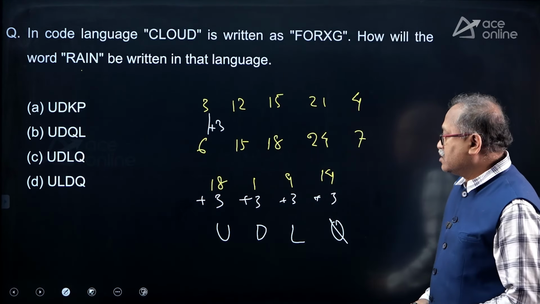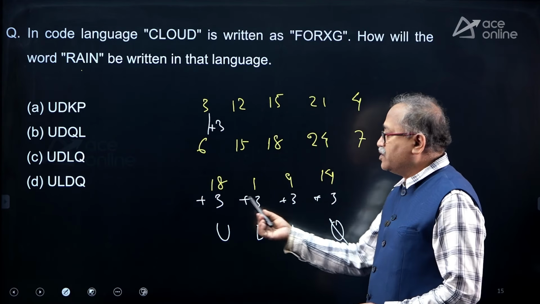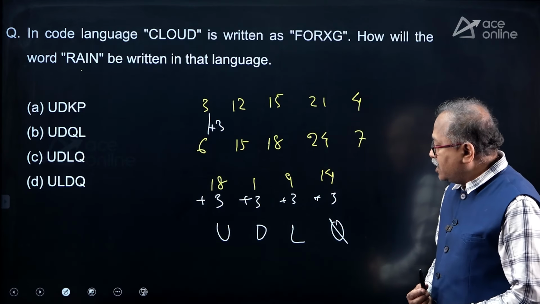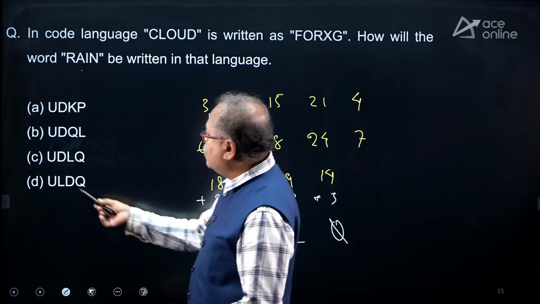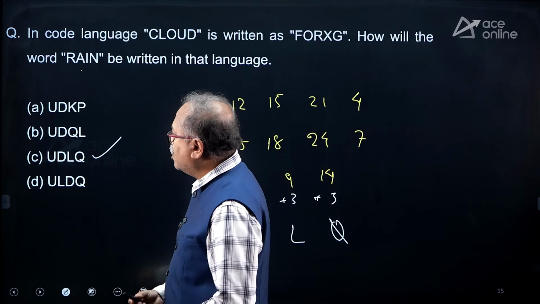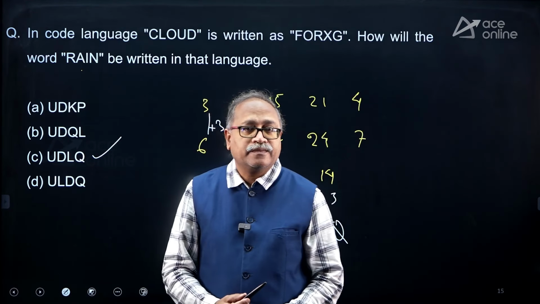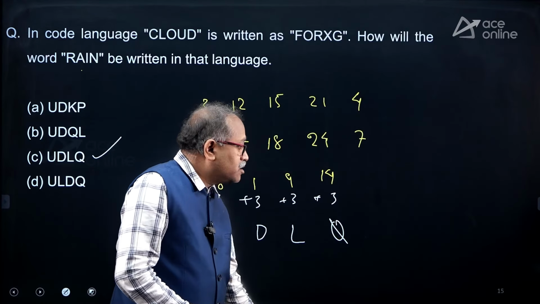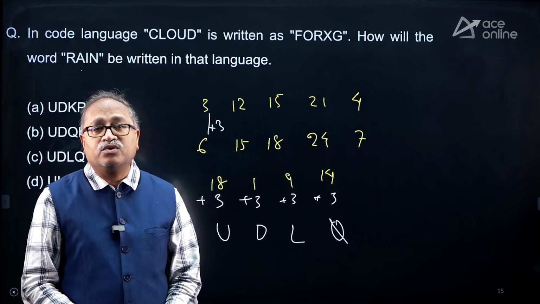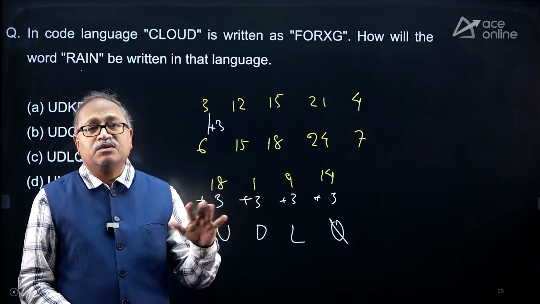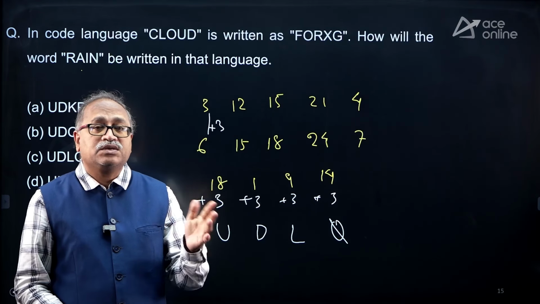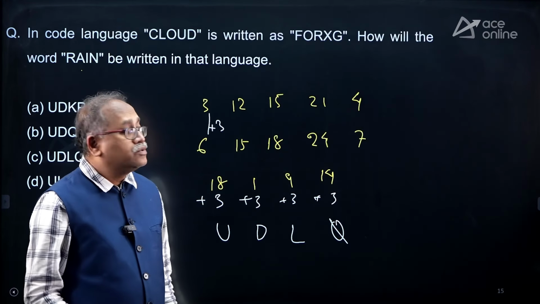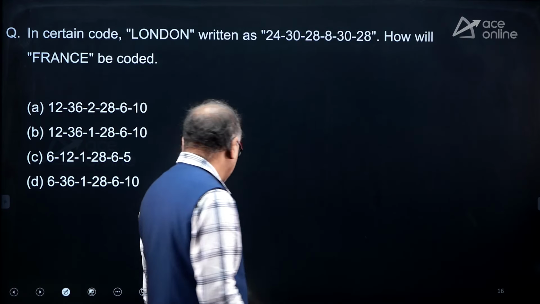Effortlessly you can answer this type of question if you know the letters and their corresponding numbers. So UDLQ, option choice C. Right, my dear friends? This question is nothing but simply knowing the alphabet's position numbers. Moving on to the next question, which is this.